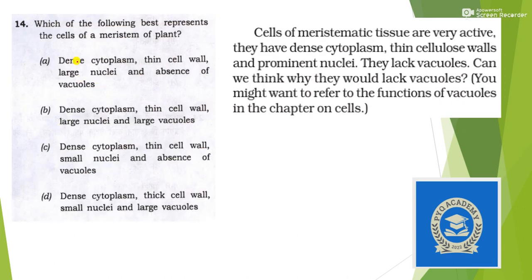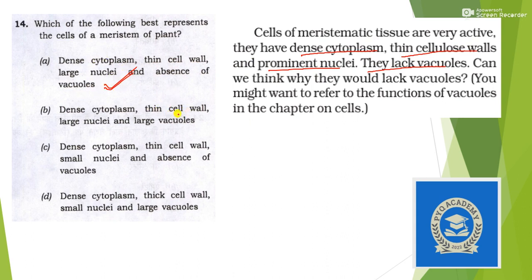Next, again a direct question. Which of the following best represent the cells of meristem of the plant? So in the tissue chapter you will find that cells of meristematic tissues are very active. They have dense cytoplasm, then thin cellulose walls and prominent nuclei. They also lack vacuoles. So these are the four things on which this question was made. So yes, dense cytoplasm, then thin cell wall, then prominent, that means large nuclei, and absence of vacuoles. So this is the only correct option in which all the combinations are correct.